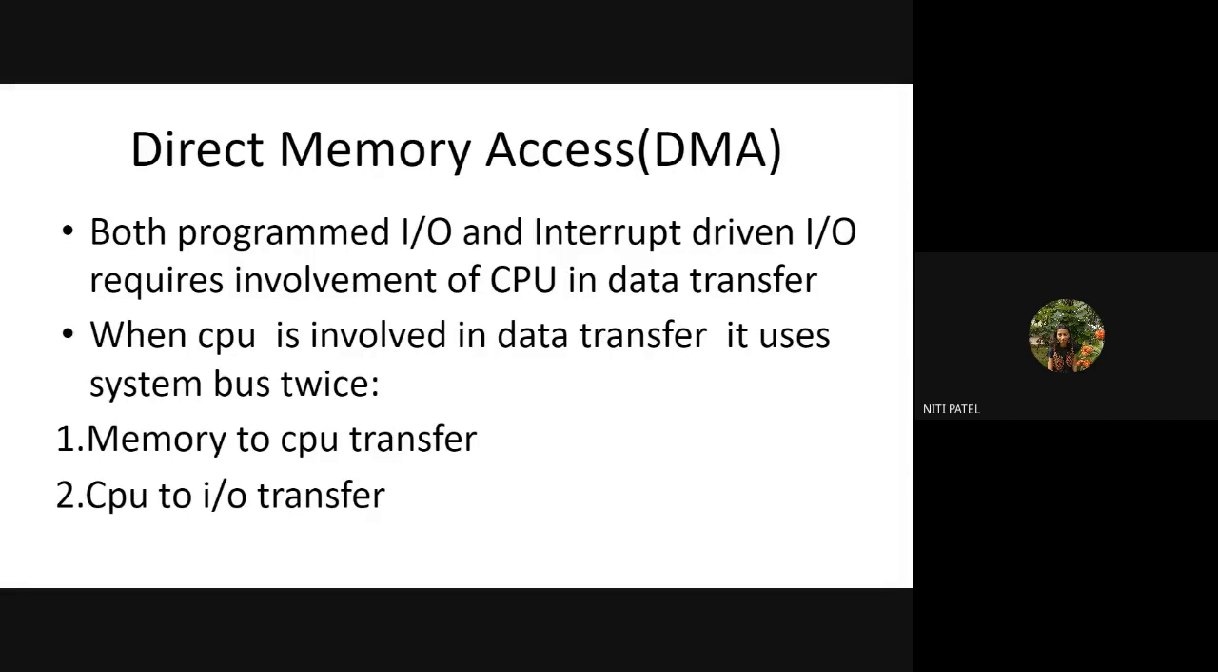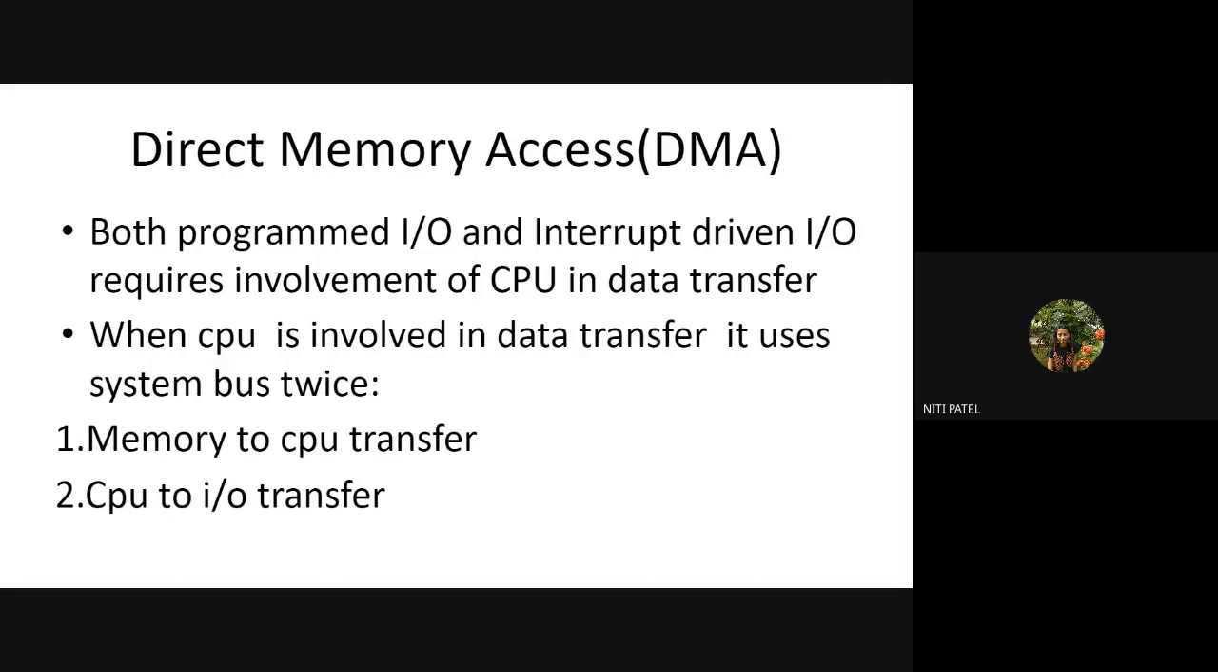What were those two things in which we were using? First, during a transfer from memory to CPU, and second, during the transfer from CPU to IO. Which means whenever I want to transfer data from memory to an IO device, what was happening? In between I had a CPU. I cannot directly transfer the data from memory to IO device. It has to go via CPU after it completes the execution.